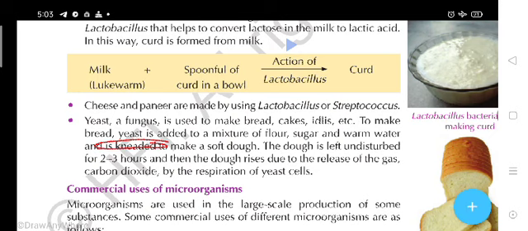So after that it becomes a dough, and after preparation of that dough, you will see after 2-3 hours that the dough rises due to the release of gas, carbon dioxide gas. Why is the carbon dioxide gas released? Because there is presence of yeast, and in the respiration process yeast produces carbon dioxide, and due to that the dough will be fluffy.